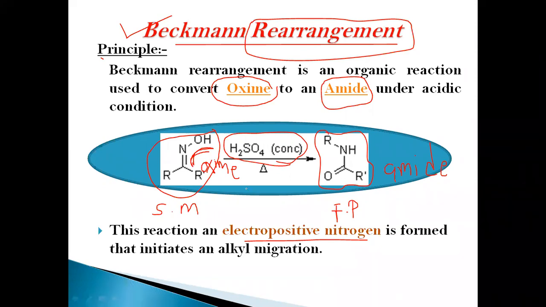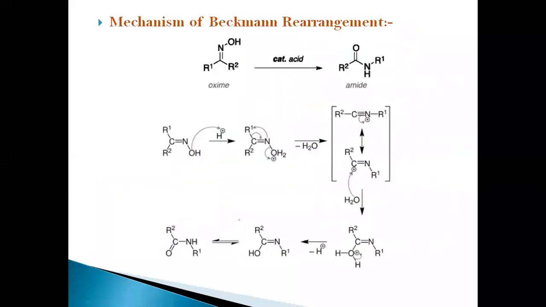Here you have to see the general reaction of Beckmann rearrangement. Oximes convert into amides in the presence of sulfuric acid. There is a formation of electropositive nitrogen as an intermediate, followed by alkyl migration, to produce the amide as the final product. Now we have to move to the mechanism of this Beckmann rearrangement. Oximes convert into amides. How? We have to see in this mechanism.